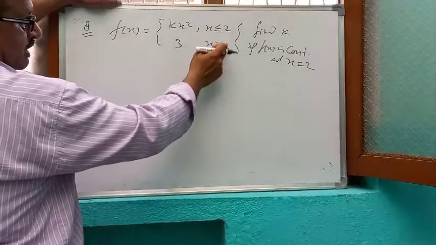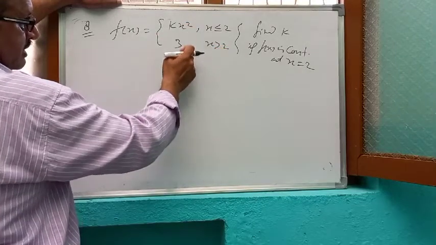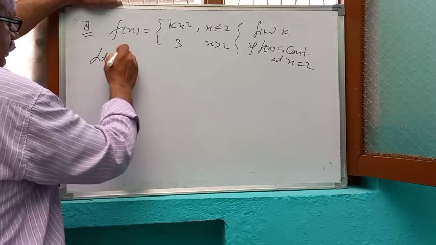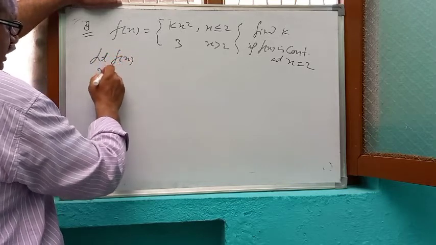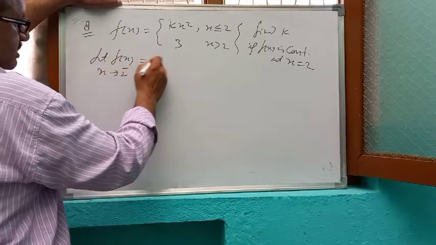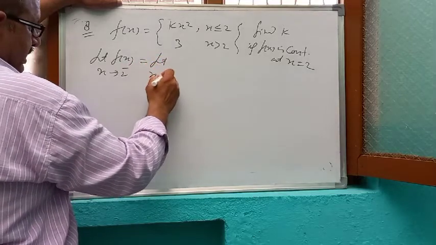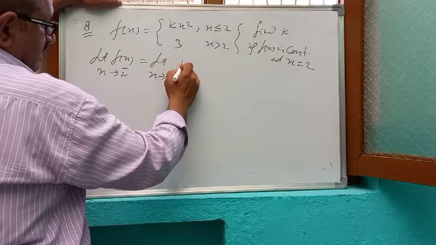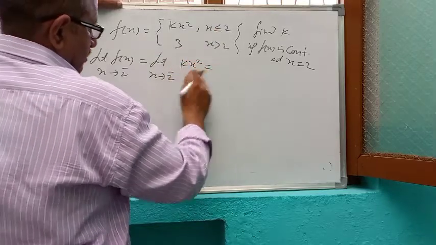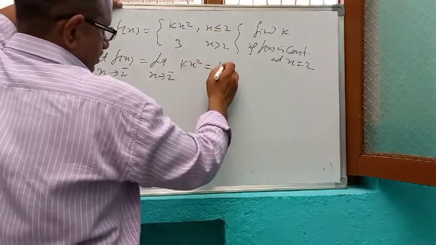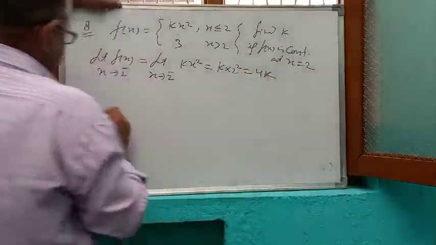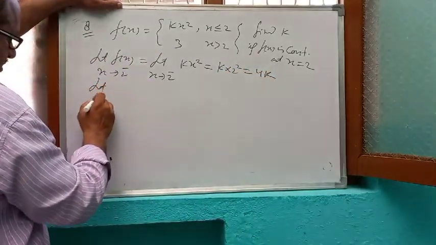So for less than 2 and for greater than 2, the function is different. So find the left hand limit. Left hand limit means limit of f(x) as x tends to 2 minus. For less than 2, it is kx square. Put 2 in place of x. So k into 2 square, that is 4k.